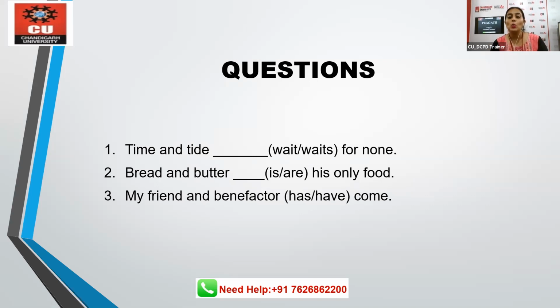Time and tide wait for none. Bread and butter is his only food. Together, my friend and benefactor, that person is my friend as well and he's my benefactor as well, has come. So I hope you're understanding. It's very important for all of you to know. When we have two subjects, we go for the plural verb. But when two subjects are joined by and they're referring to only one thing, it would be a singular verb.